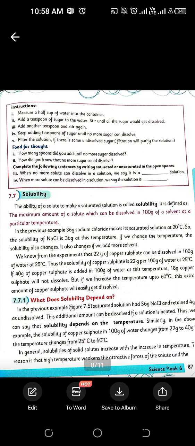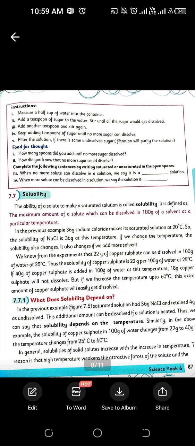So basically, solubility is the maximum amount of solute which can be dissolved in 100 grams of solvent at a particular temperature. Solubility basically is the ability of a solute to make a saturated solution.